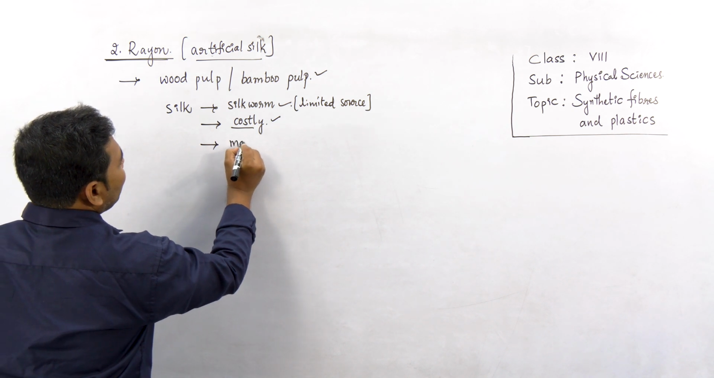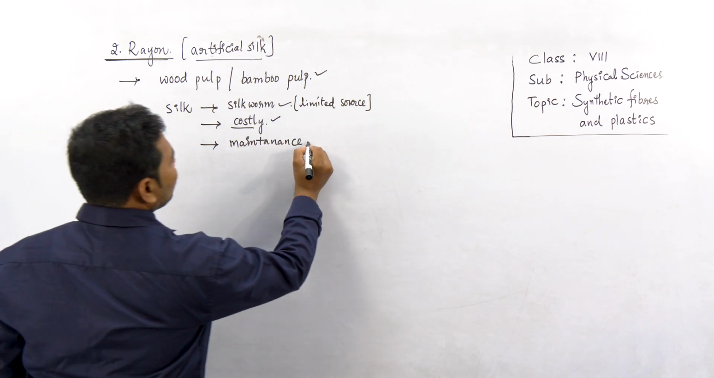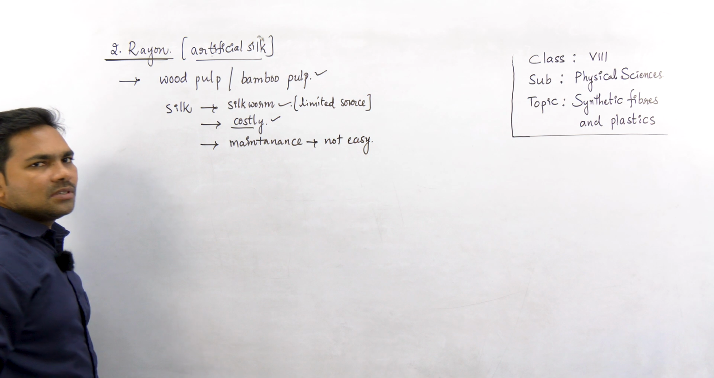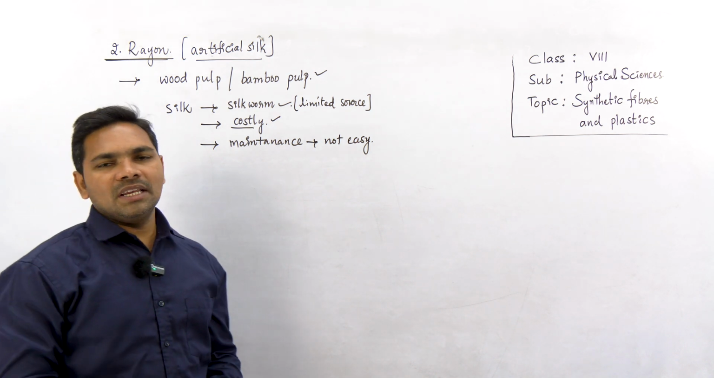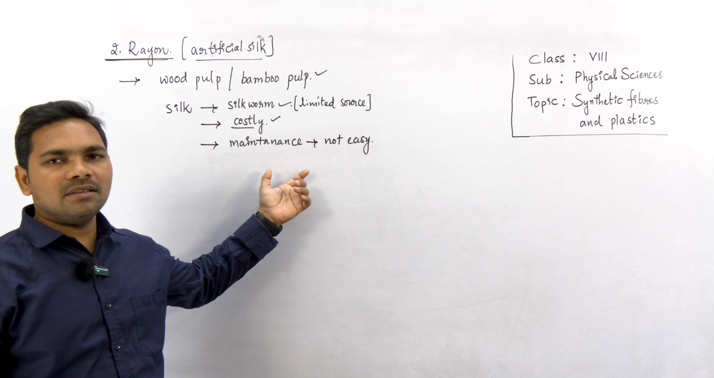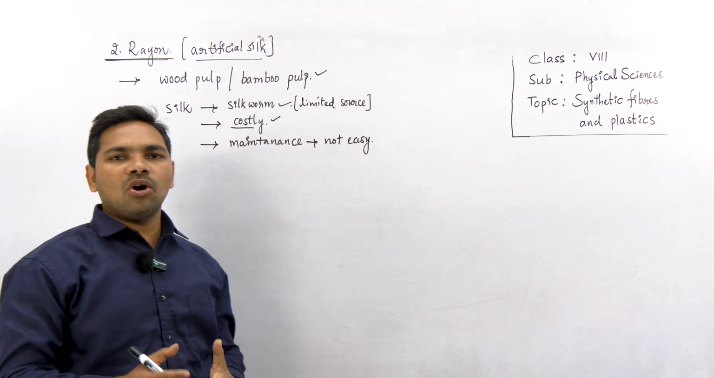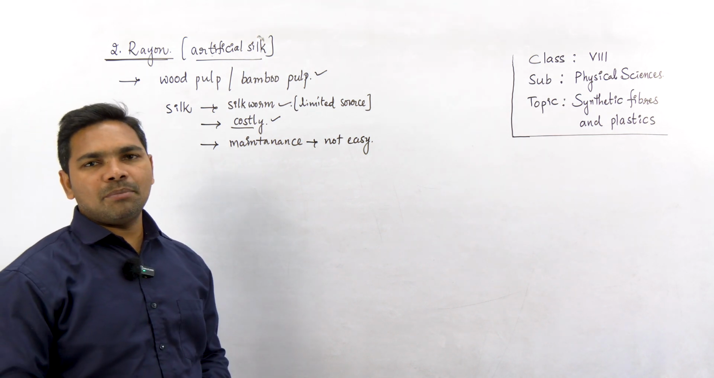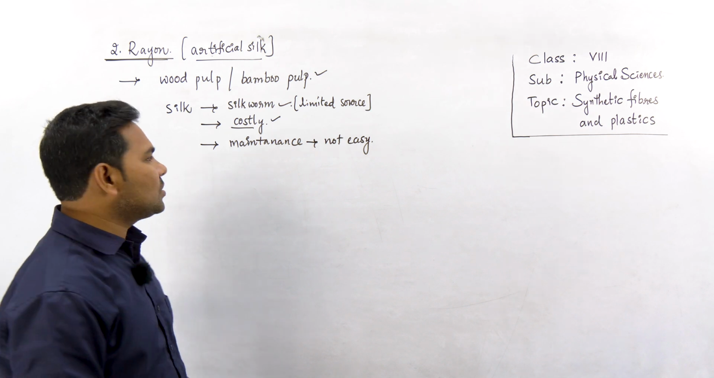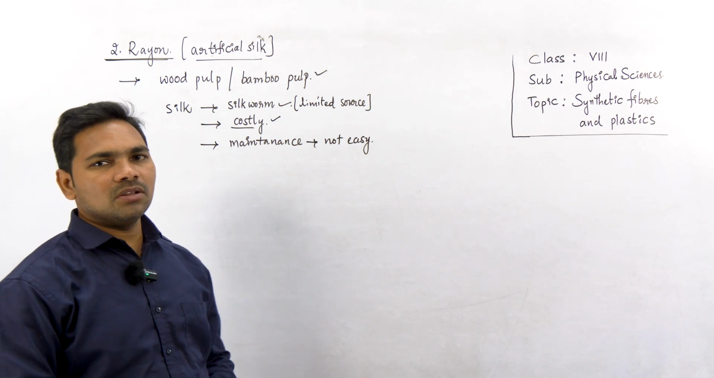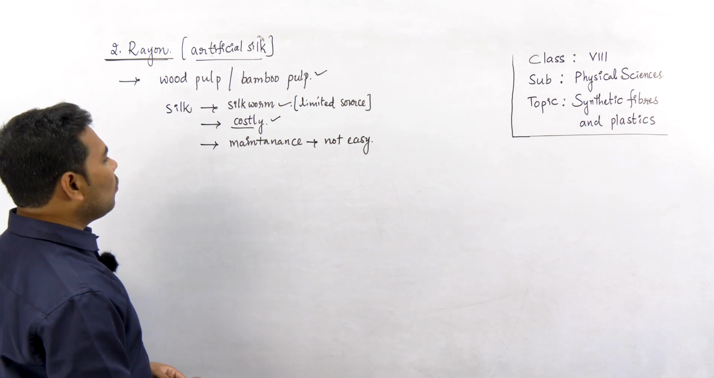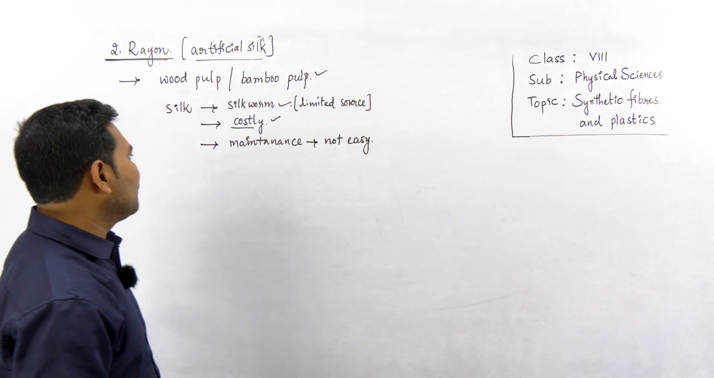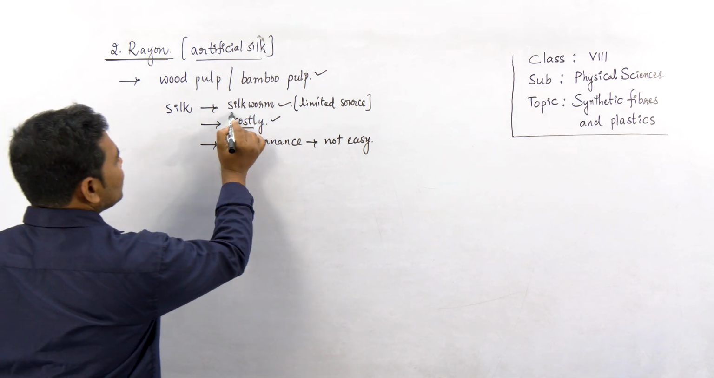And how about maintenance? Maintenance of silk is also not easy, because if we want to wash silk fabrics, generally silk is used to make saris, silk saris. Silk saris are not washed with water. They are to be washed with petroleum, like petrol dry wash. They should undergo dry wash in order to remove the stains from silk cloths. If we use water to wash the silk fabric, those silk saris or silk fabrics will get damaged.